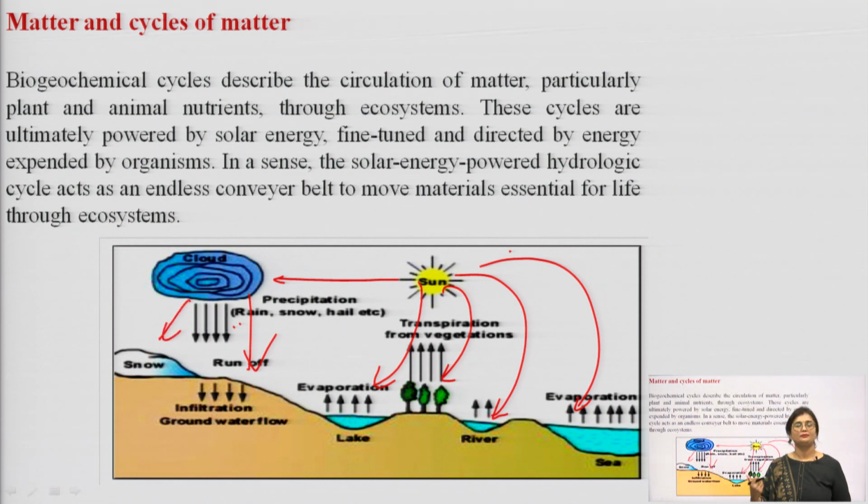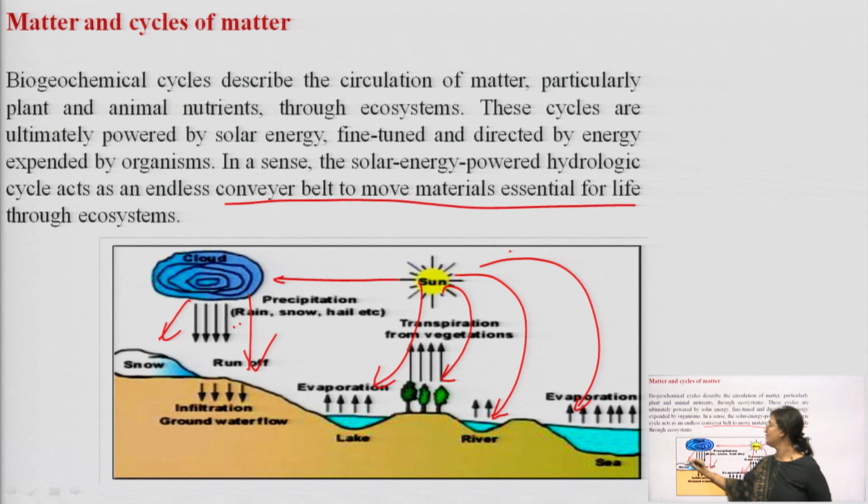This is a very important aspect which we need to understand: how the solar energy powered hydrologic cycle acts as an endless conveyor to move materials essential for life through this ecosystem. This is a very important aspect.